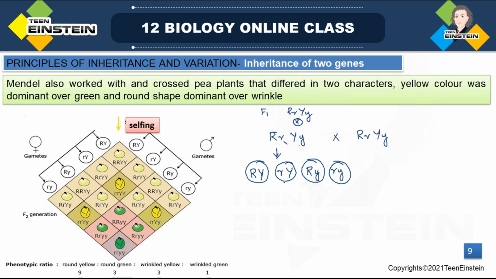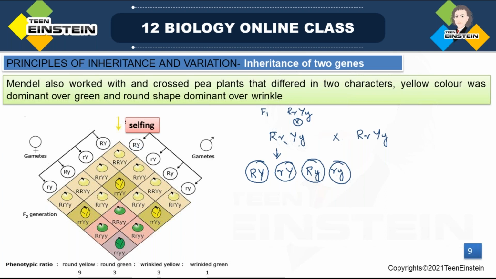These are the 4 possible gametes from this heterozygous condition. In the same way, male gamete and female gamete. Here also these 4 possible combinations, and on this side also you can see the same possible combinations because it is a self cross, right? It's a selfing. So here we'll see all the possible combinations.